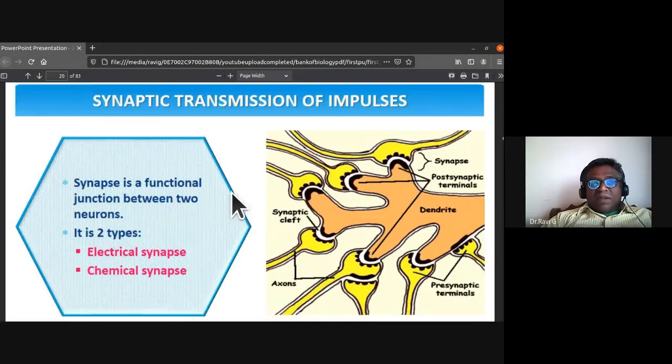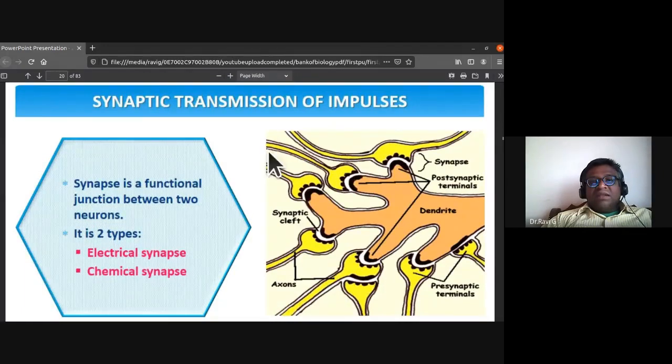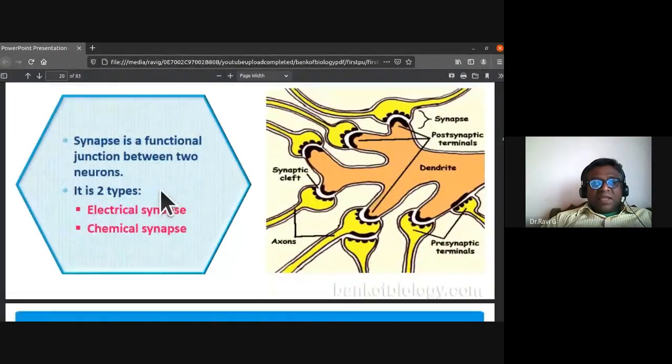So the next part that we are going to understand is the synaptic transmission of impulses. Synapse is a functional junction between two neurons. It is of two types: electrical synapse and chemical synapse.